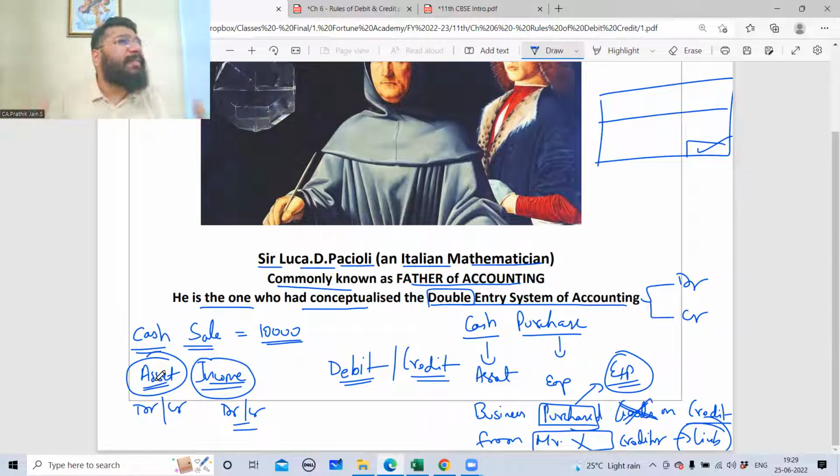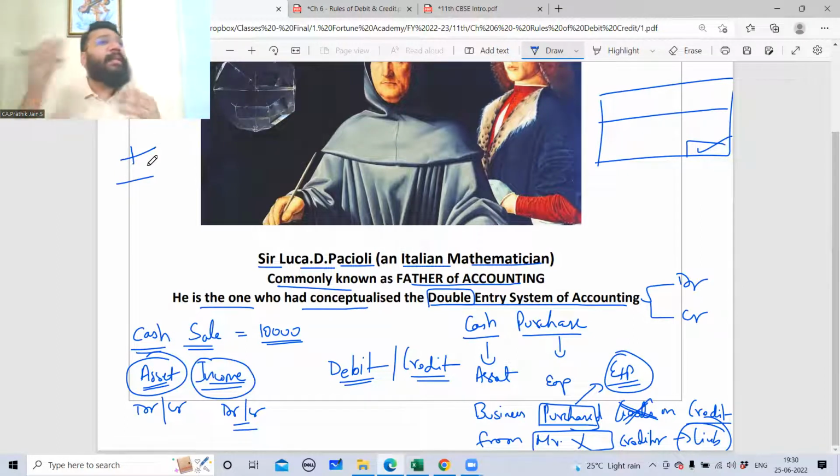Right? Before that, if I have to tell you plainly, you may wonder, so what is this debit and credit? You'll be shocked to know that this debit and credit is nothing but plus and minus. The plus and minus that we use in mathematics. In accounting, we call it debit and credit. Then you may wonder, then why are we using debit and credit? Why can't we use plus and minus?